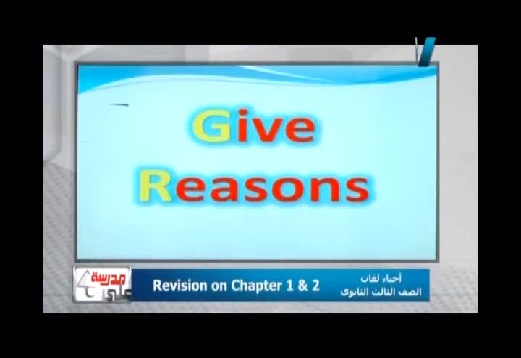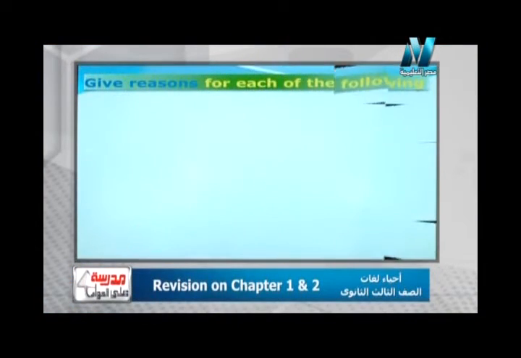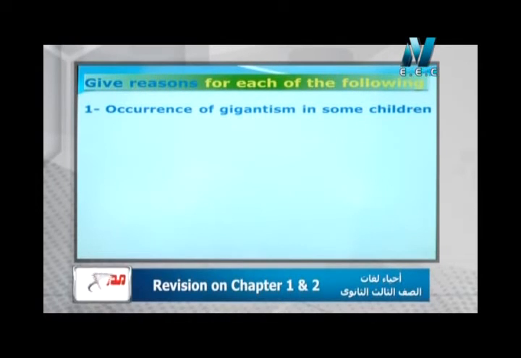السؤال اللي بعده برضو بيقول لي compare between each of the following. لا احنا غيرنا الحقيقة، خلينا give reason for each of the following. أول give reason بيقابلنا بيقول لنا the occurrence of giantism in some children. اتفضل يا مستر يحيى، هو الجيانتزم يبقى in some children ولا in adults due to increase the growth hormone from the childhood?